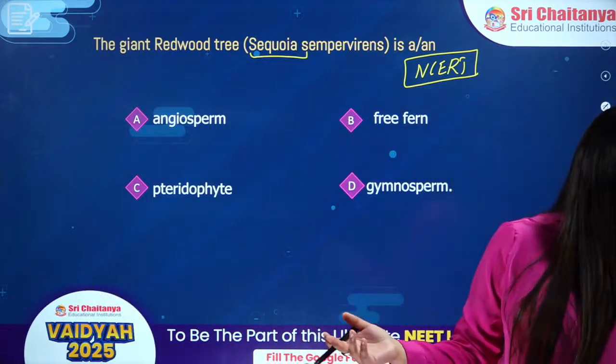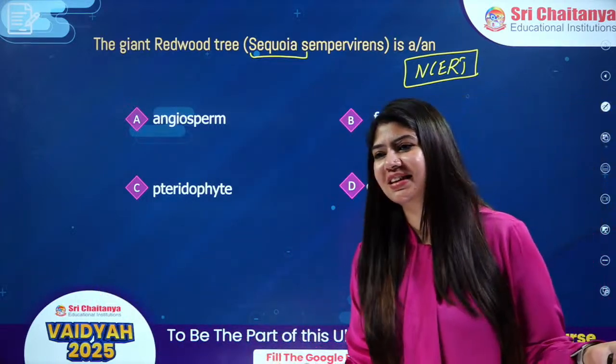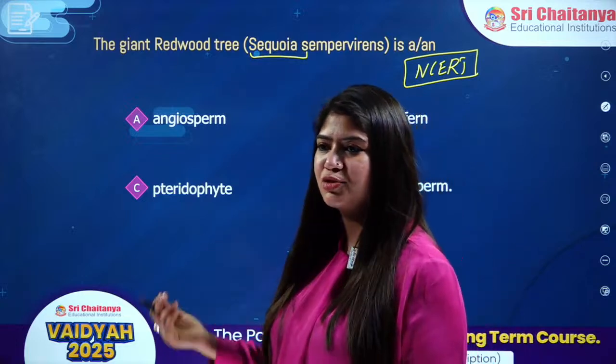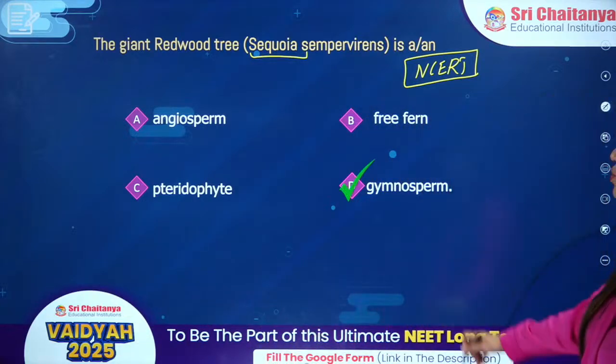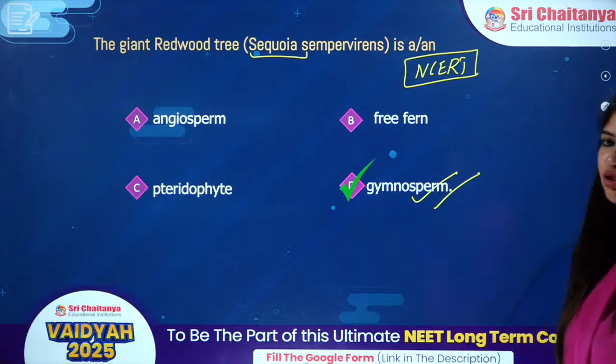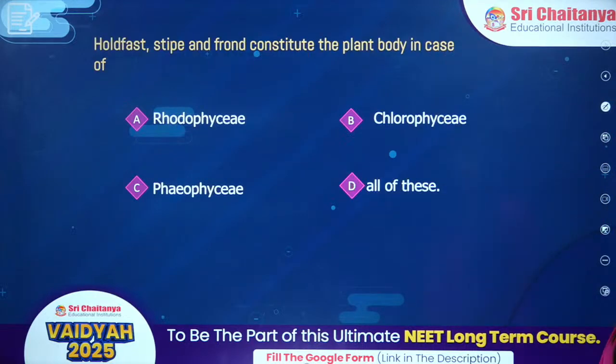Great answers. I can see Rupa, Tilak, Priya, Ramcharan, Shri Devi, Manikanta, Monica. It is gymnosperms. Correct, everybody. +4. Next question.